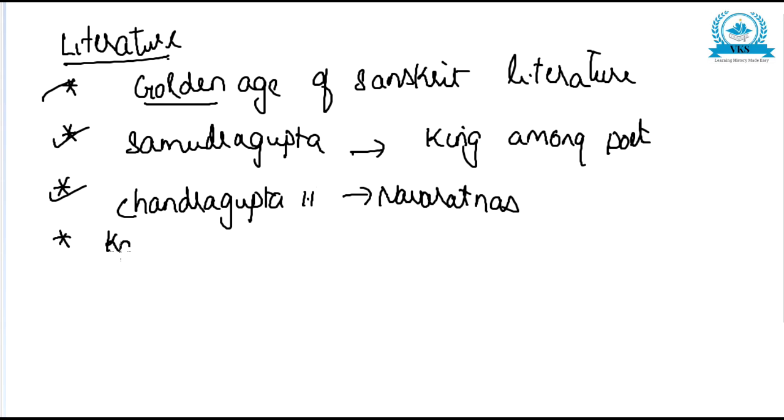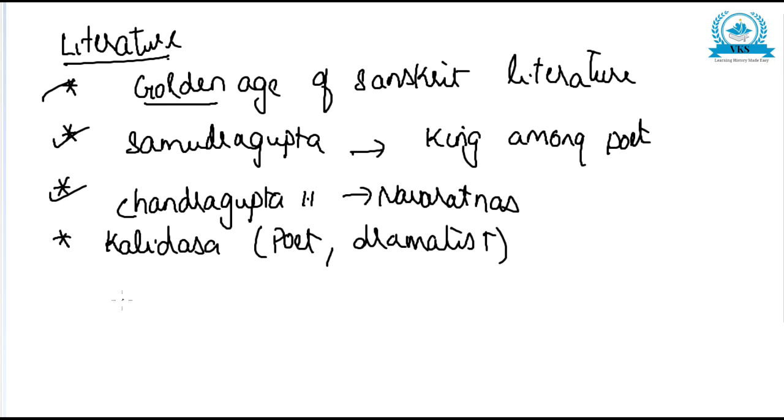And one of the greatest poets during that time was Kalidasa. He was one of the greatest poets as well as dramatists.